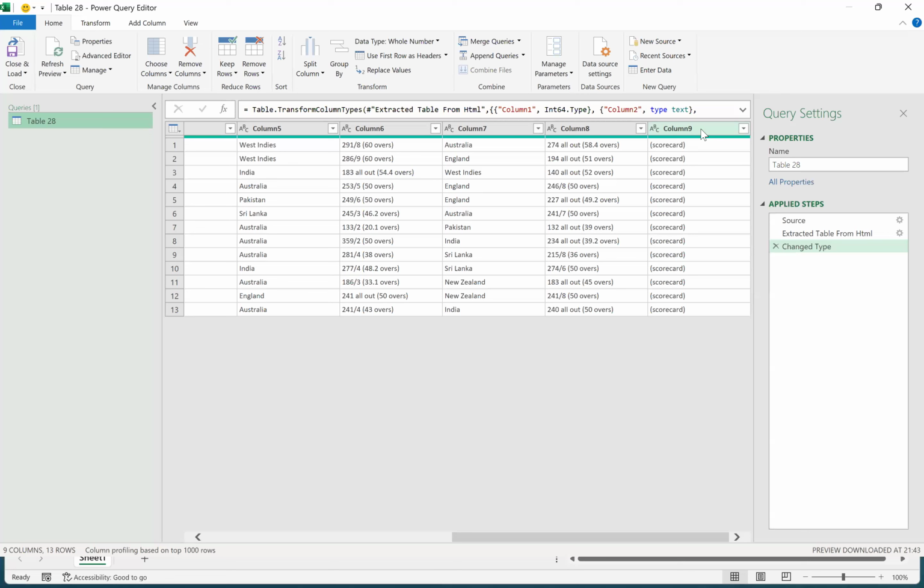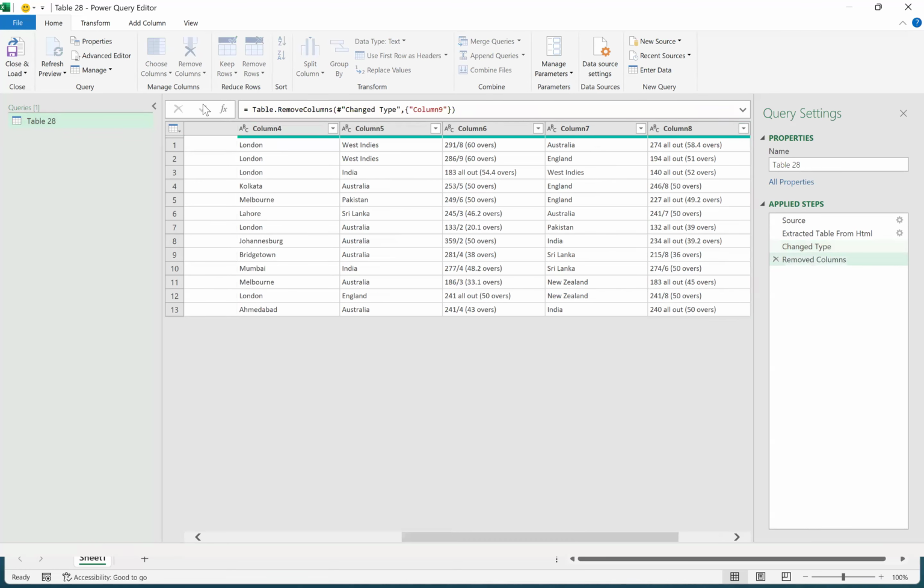So now I want to do any modification of data, any data duplicates removed, right? Suppose I don't want this scorecard, so I want to remove this one. How can I remove it? Remove column, right? Whatever we do, everything will be recorded on the right side, in applied steps.